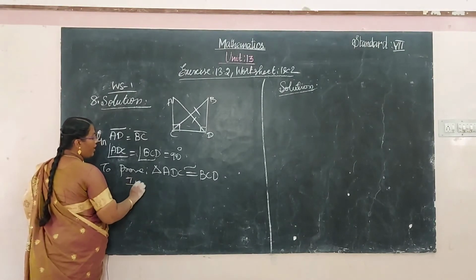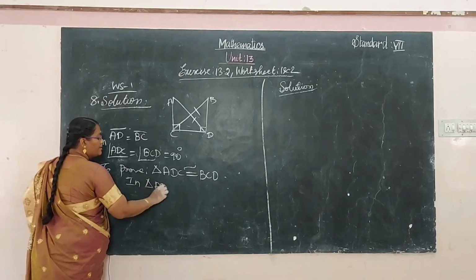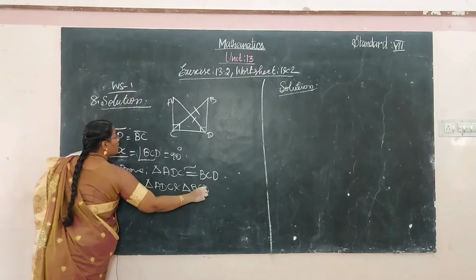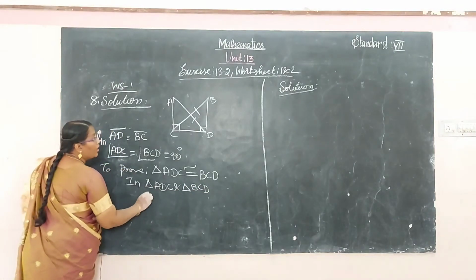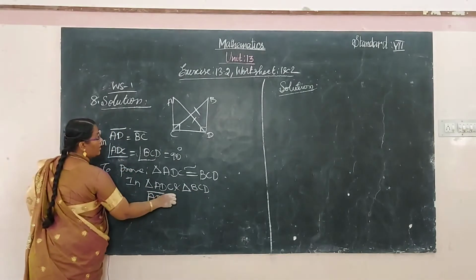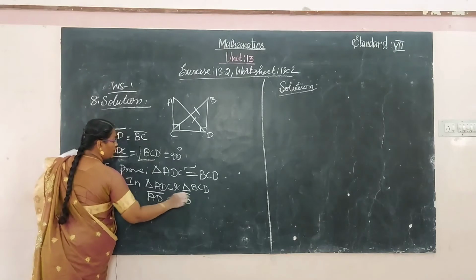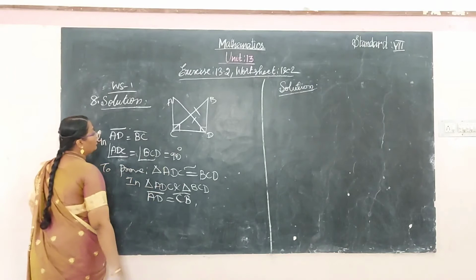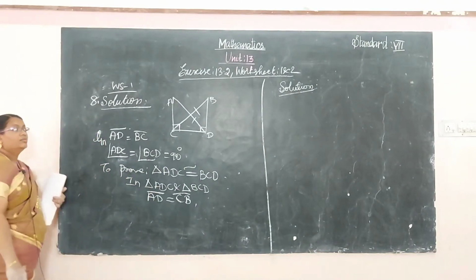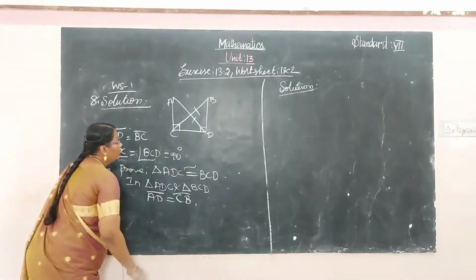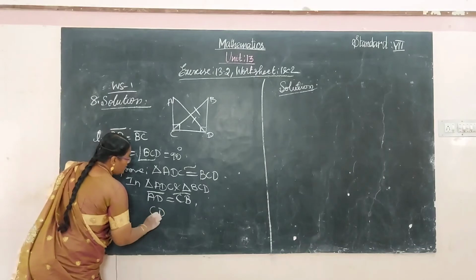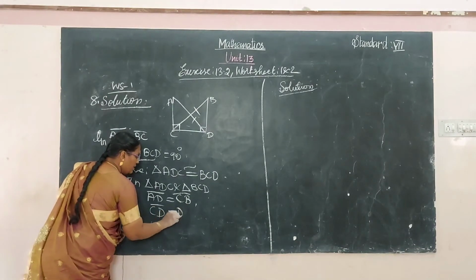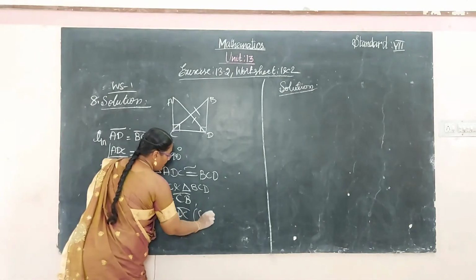in triangle ADC and the triangle BCD, AD is equal to CB. Then angle, side. CD is common.